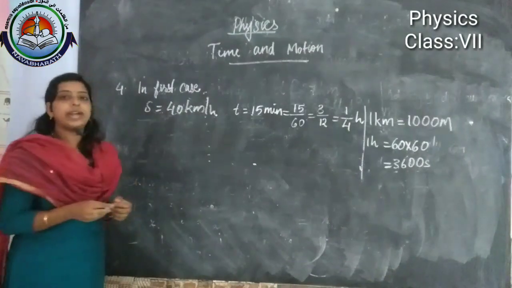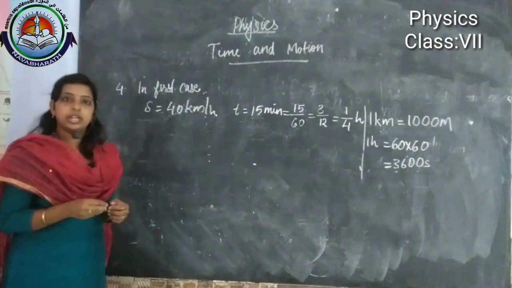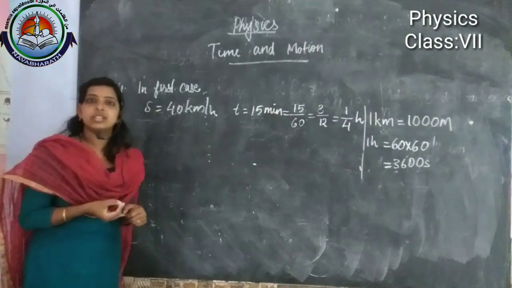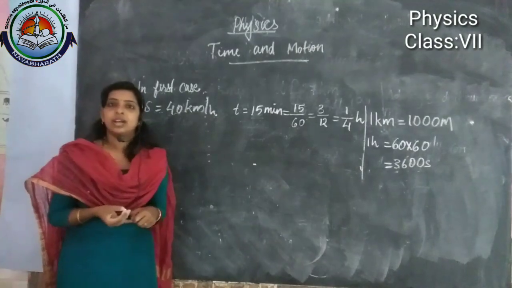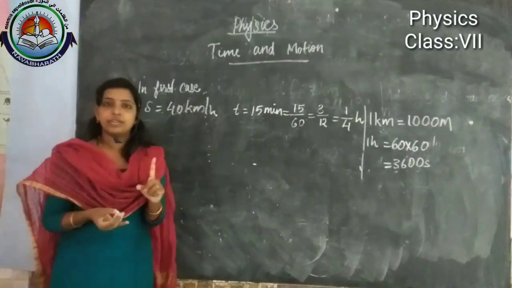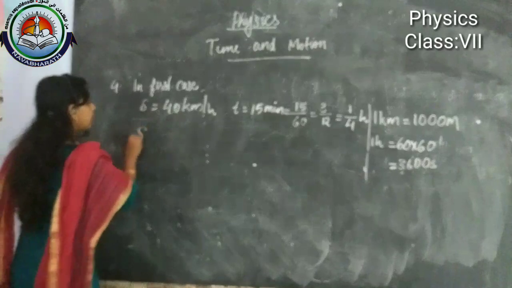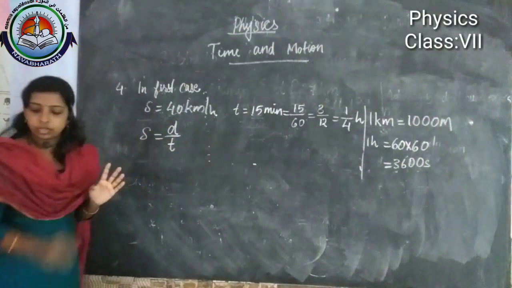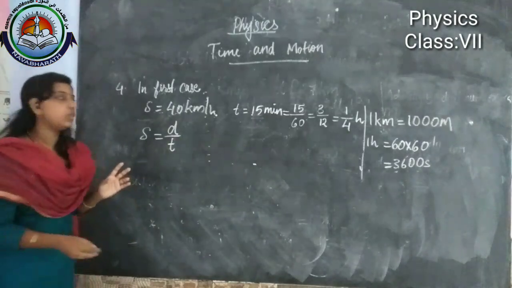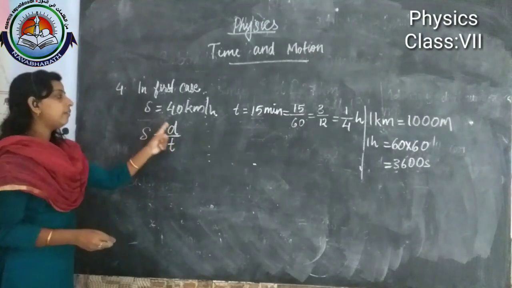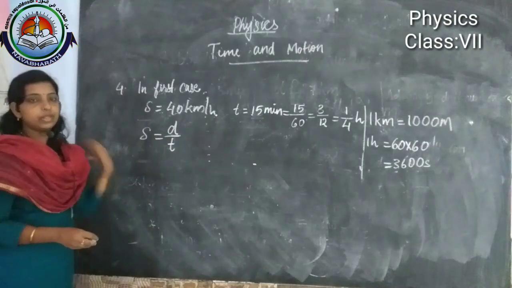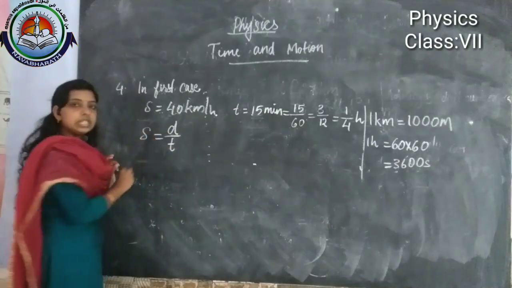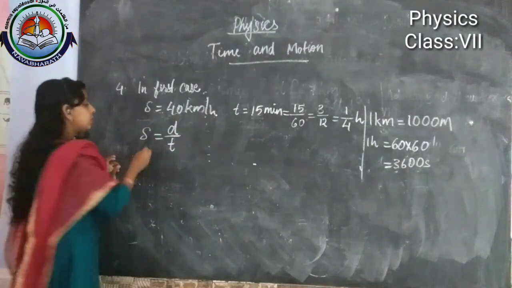Then what we need to find out in this case? Distance. But what is the formula for finding distance? We learned only one formula, right? Speed is equal to distance divided by time. We know only about this formula. Then what we have to do? From this formula, we can find out D. This S and T are known quantities and D is the unknown. So what we need to do?